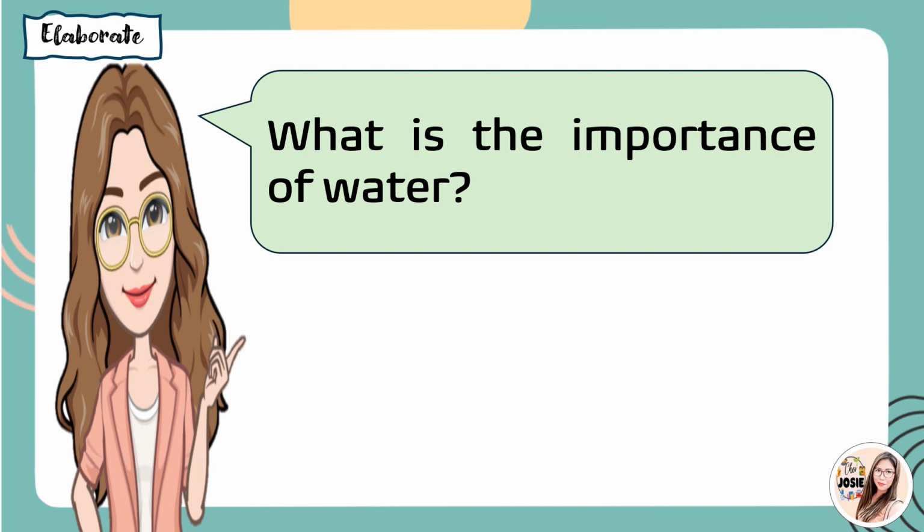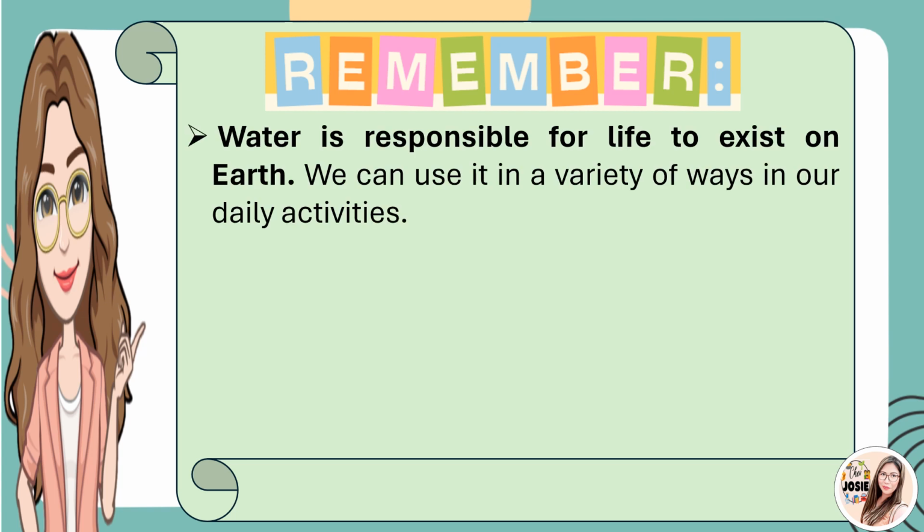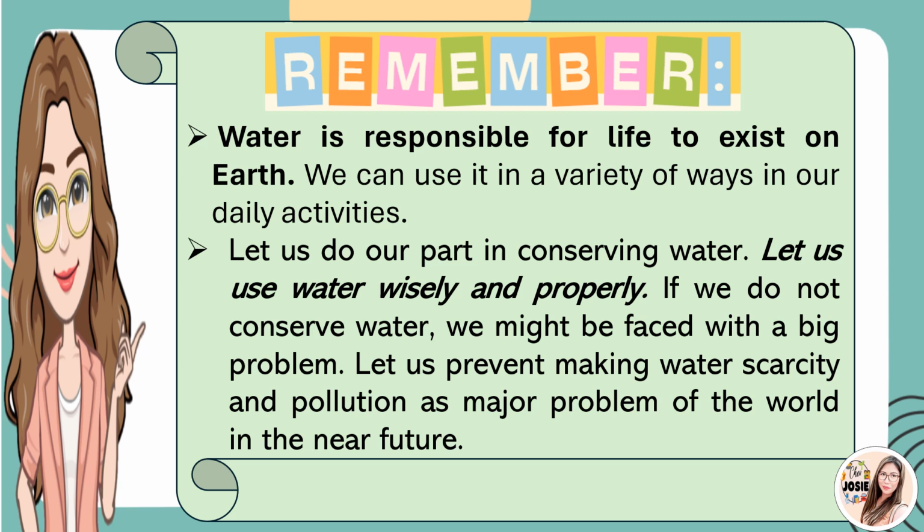Very good. Here are the things that you should remember. Water is responsible for life to exist on Earth. We can use it in a variety of ways in our daily activities. Let us do our part in conserving water. Let us use water wisely and properly. If we do not conserve water, we might be faced with a big problem. Let us prevent making water scarcity and pollution a major problem of the world in the near future.